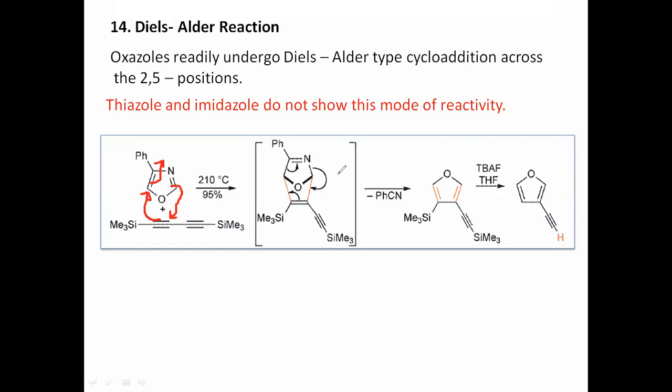Therefore, the ring undergoes rearrangement. This ring is going to change from a diheteroatom to a monoheteroatom ring. So how will it go? This bond breaks, this bond shifts to this side, this bond shifts to this side, and therefore furan is the compound.